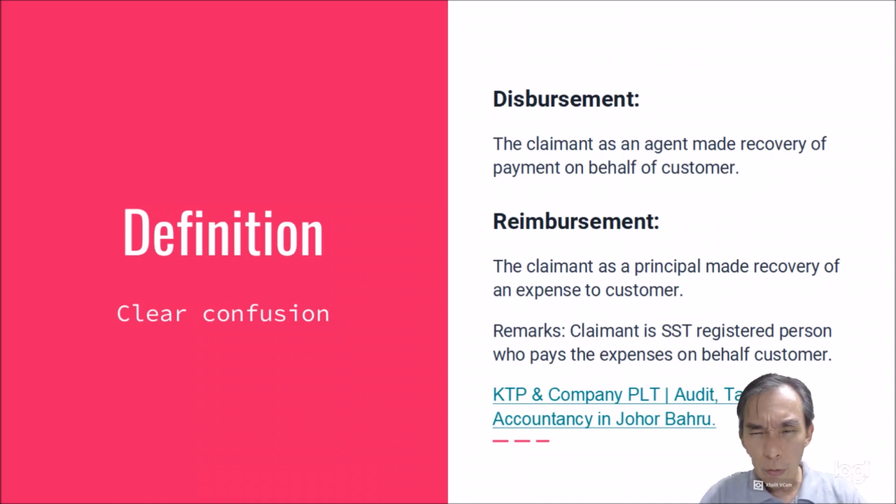If you read this, the claimant as an agent is a situation where the estate agent is actually an agent. It's just recovery of his payment. That means he doesn't, in fact, do anything. He just helps the owner to do the thing. So it's called disbursement.